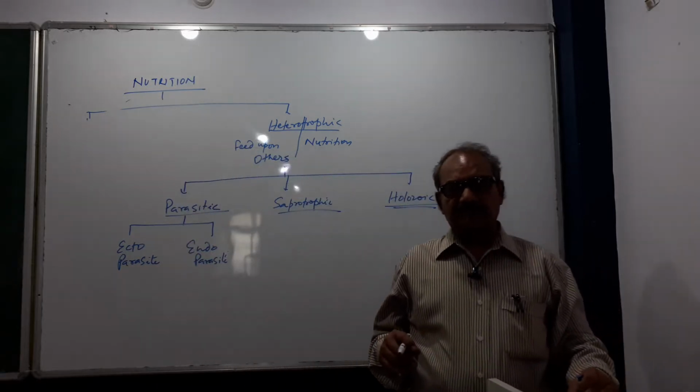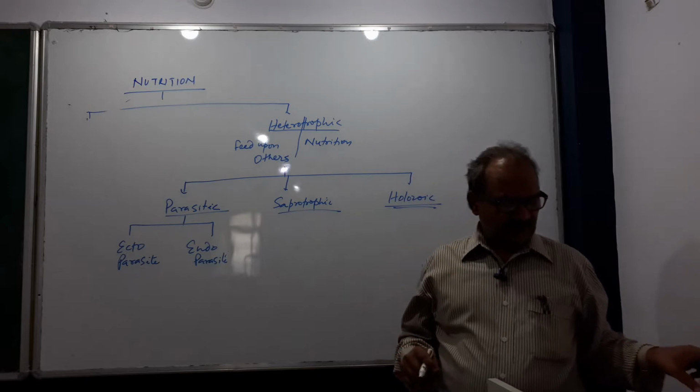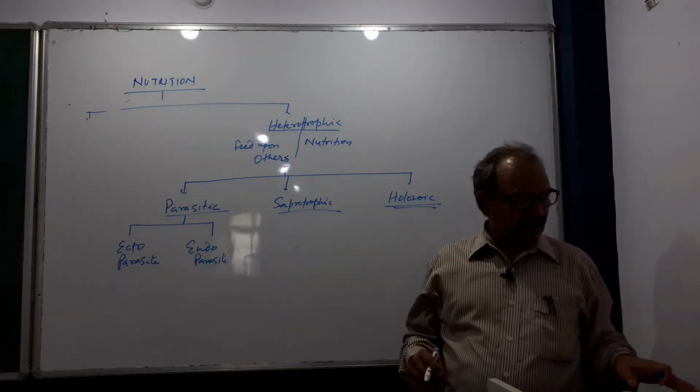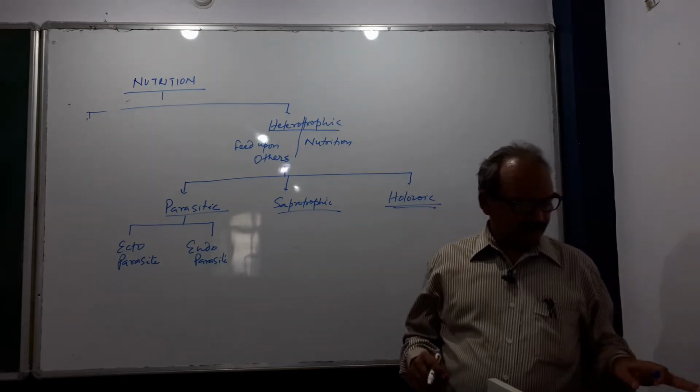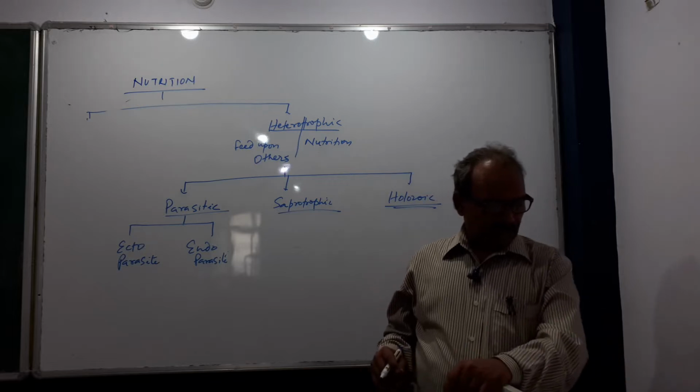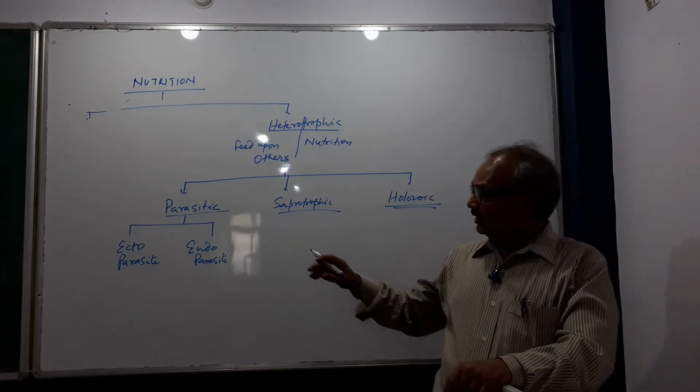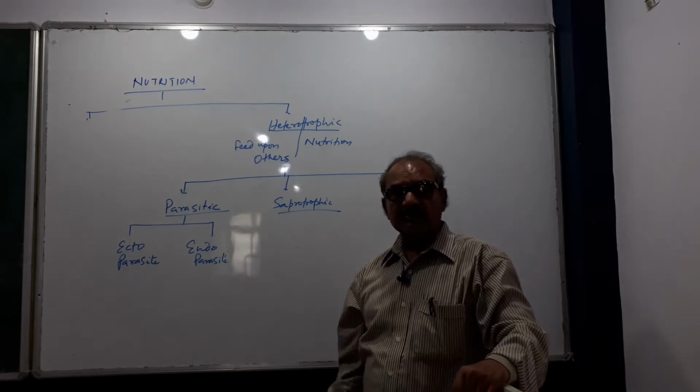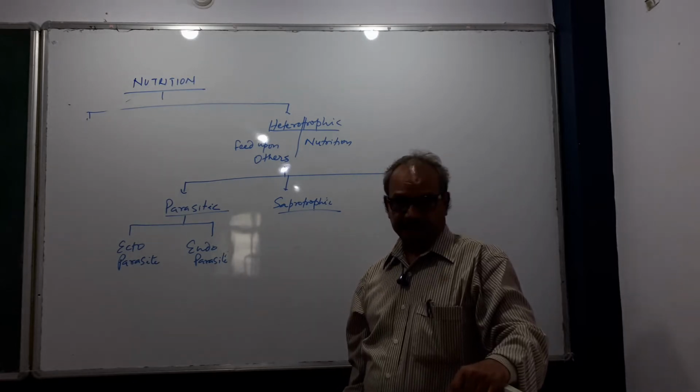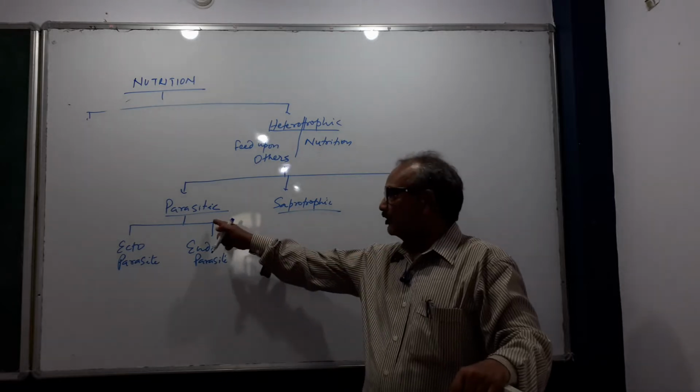Parasitic means what? Parasitic means the living organism which feeds upon another living organism without killing it.